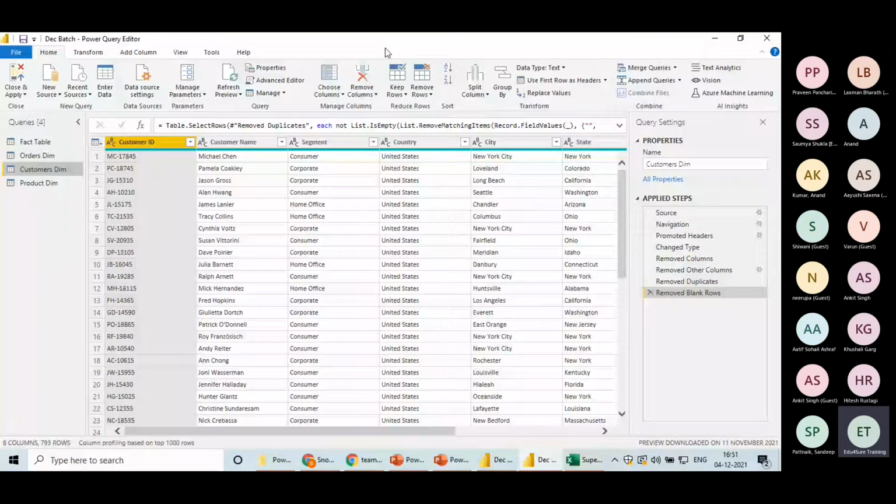If you click on close and apply, what will it do? It will make the changes and close the environment. If you are saying apply, it will just apply the changes. If you are saying close, it will close this particular environment without making the changes. Very, very simple options, right? You guys know how to undo. You guys know how to duplicate your table, correct? Right, guys? Okay.